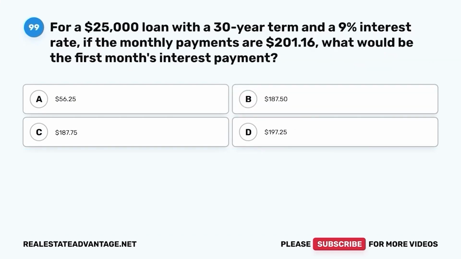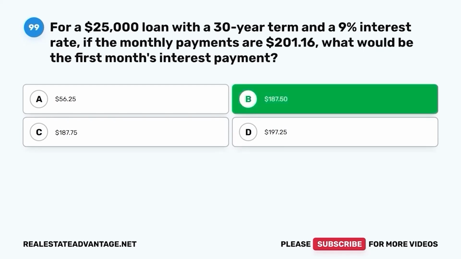Question 99. For a $25,000 loan with a 30-year term and a 9% interest rate, if the monthly payments are $201.16, what would be the first month's interest payment? A, $56.25, B, $187.50, C, $187.75, D, $197.25.